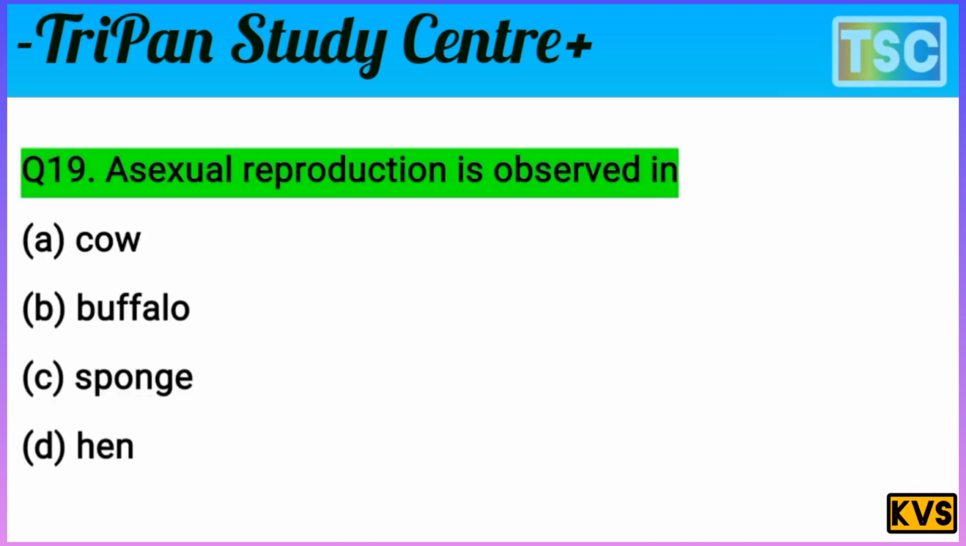Next question on your screen. Question: asexual reproduction is observed in. The question is clear. A. Cow, B. Buffalo, C. Sponge, and D. Hen. That's important here.